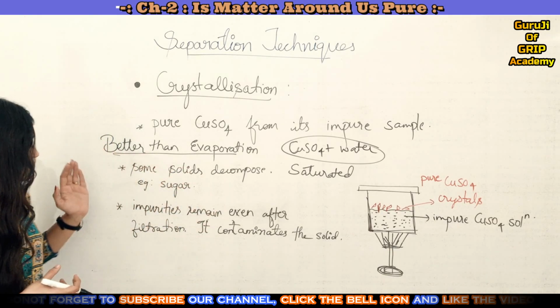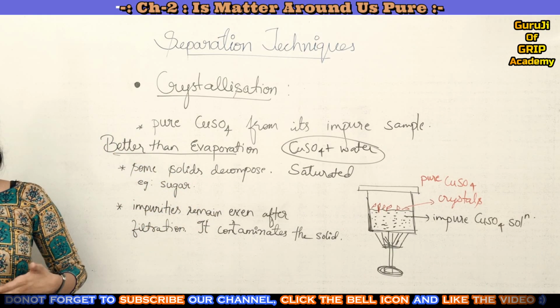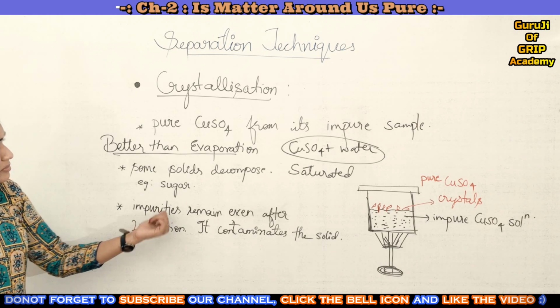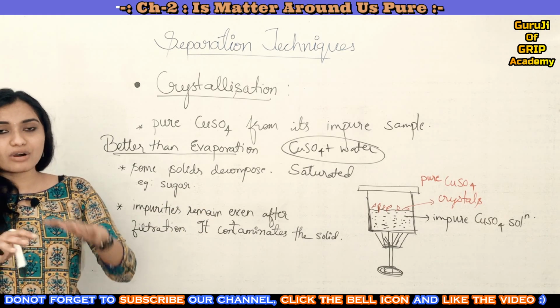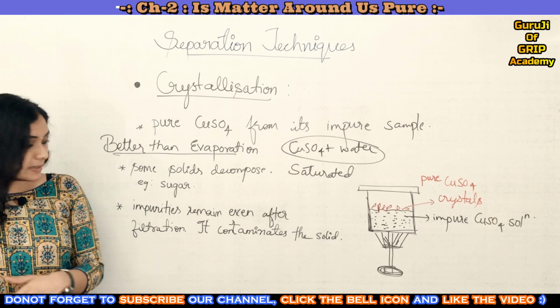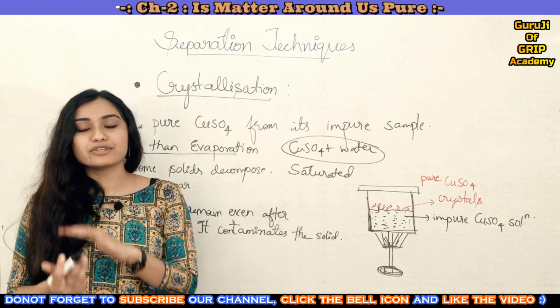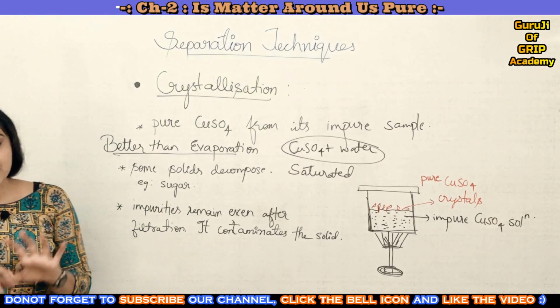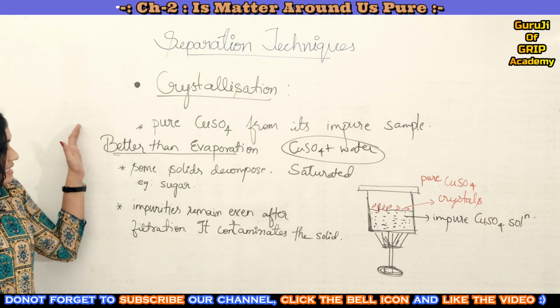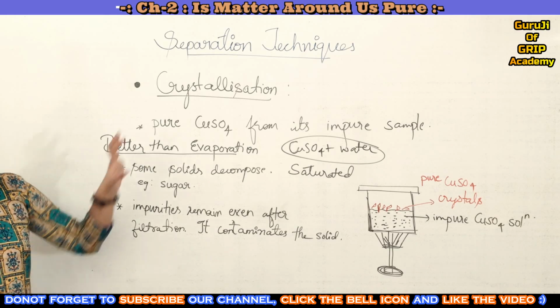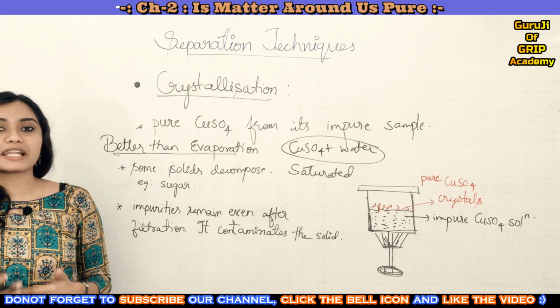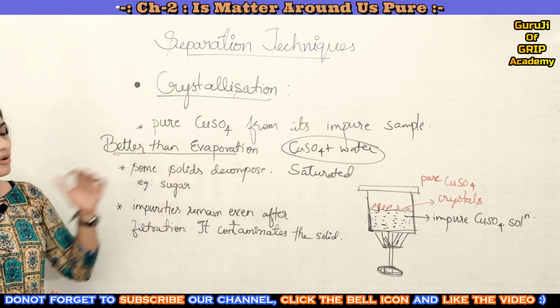Also, sometimes impurities remain even after filtration, and they will contaminate the solid if you try to evaporate such a mixture. So in these cases, crystallization is much better than evaporation.